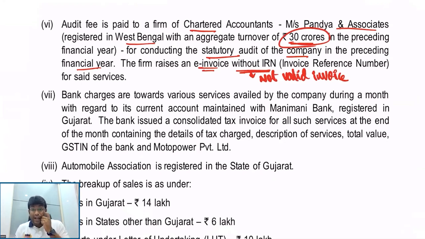An e-invoice must also contain an IRN, invoice reference number. So they raised an e-invoice without IRN. What will happen, my dear friends, then? It is not a valid invoice. If it is not a valid invoice, then no input tax credit. Such a crazy point, my dear friends.